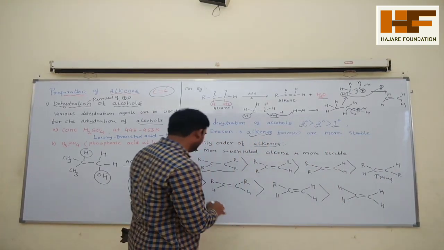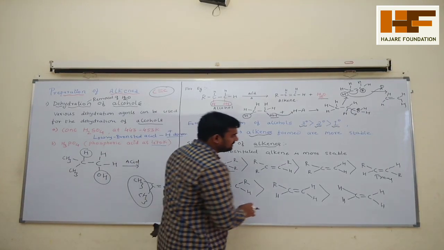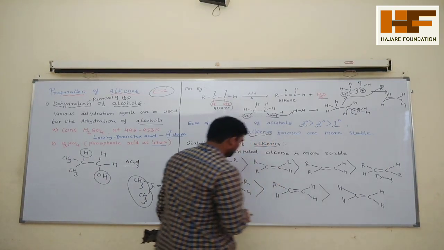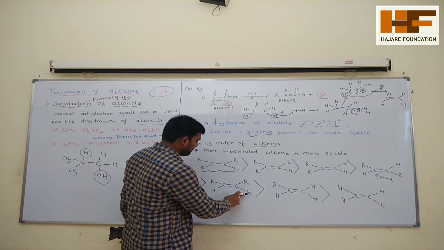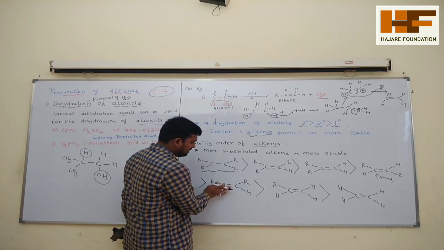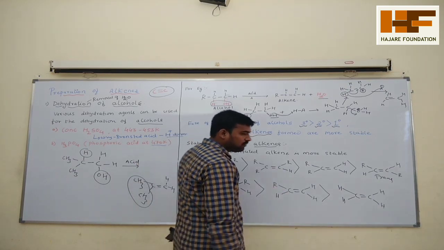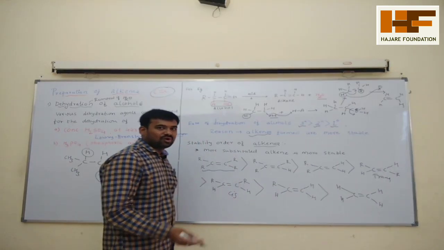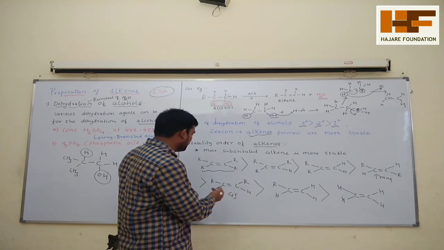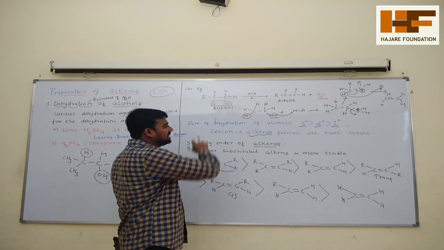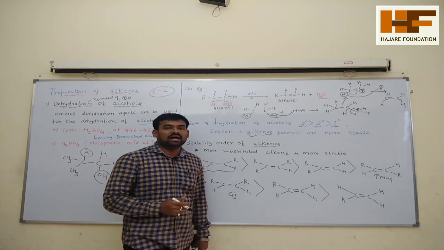And if both H are on the same side of the double bond, then it is called cis. So the trans form is more stable than the cis form in the dehydration of alcohol to alkenes.